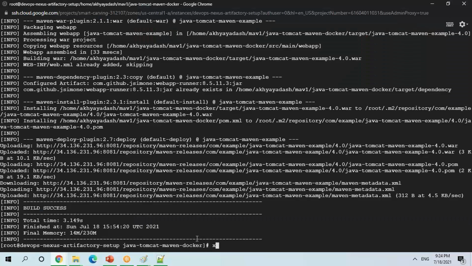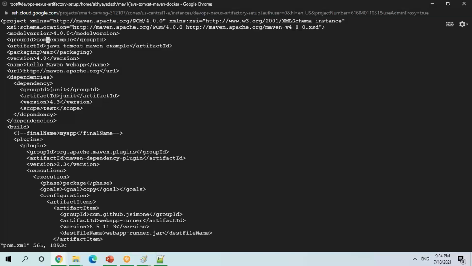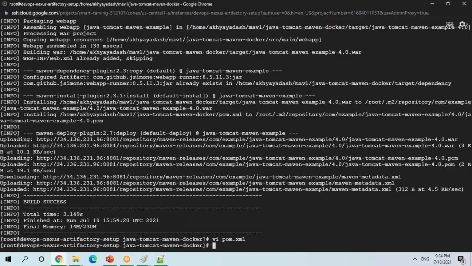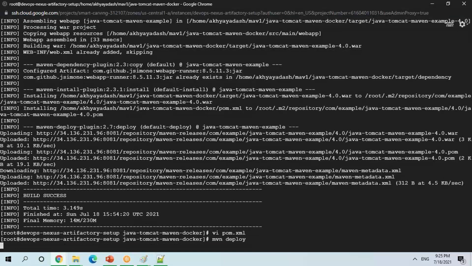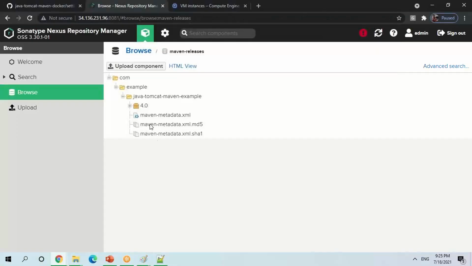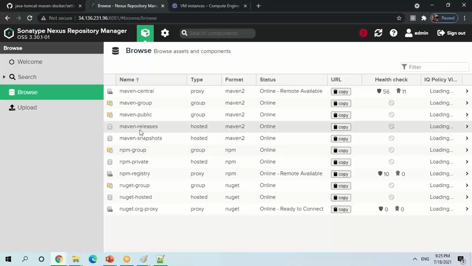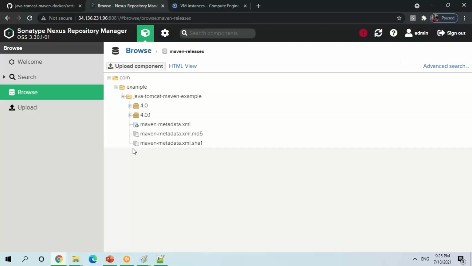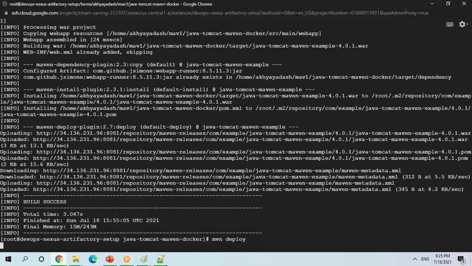Now, if I do the change again, it will upload another version. Which version are you looking for? Let's assume I'm going to give 4.0.1. So it is going to upload again with the new version or new release. So a release is always one, right? Now if you go there, you should get another one. Yeah, 4.0.1. Now if I run it again, will it work?